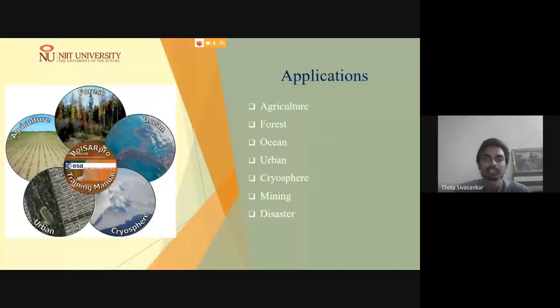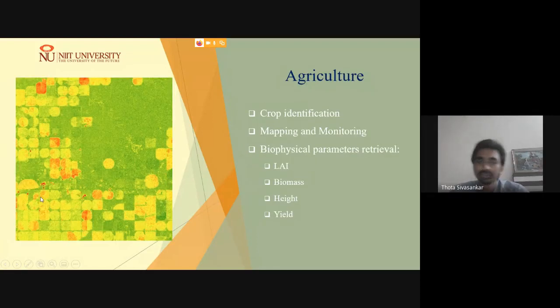So coming to the basic applications of imaging radar, here we have a number of applications. The scope of applications is not limited. However, the prime focus of imaging radar is extensive use in agriculture, forestry, ocean, and cryosphere, where snow and glacier studies are conducted, and further urban related applications. Coming to agriculture applications, SAR images have been extensively used for crop identification, mapping, and monitoring activities.